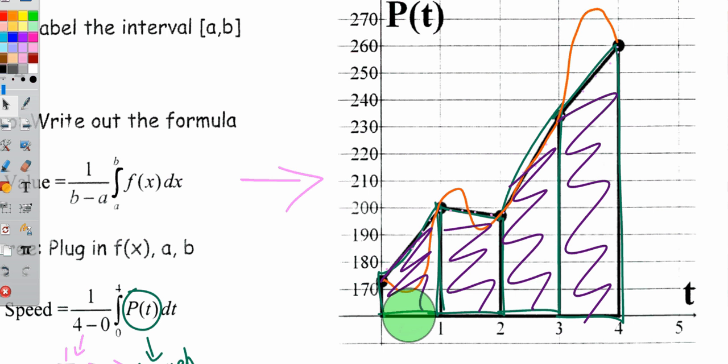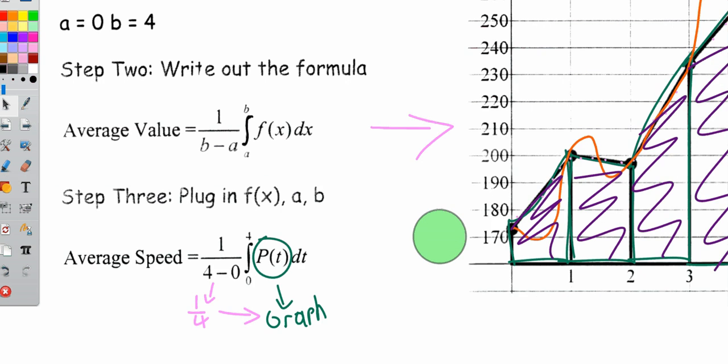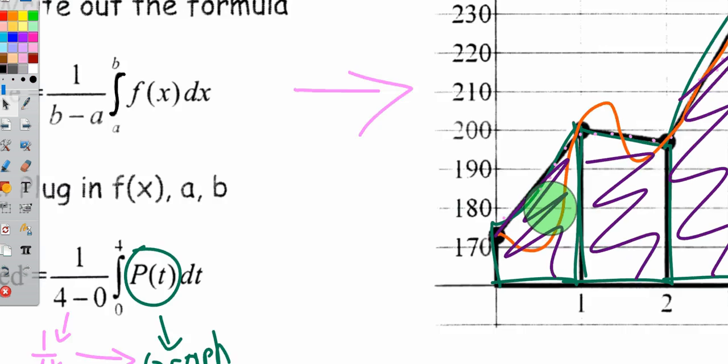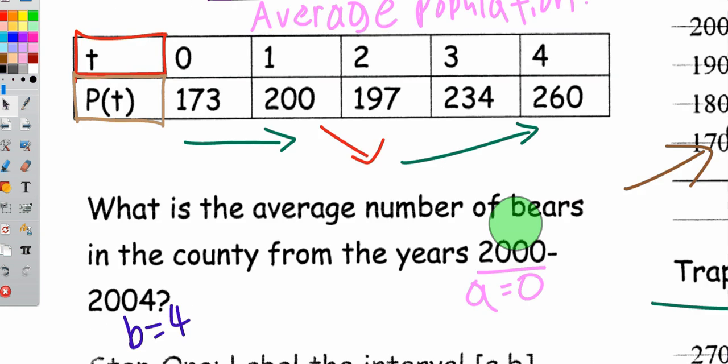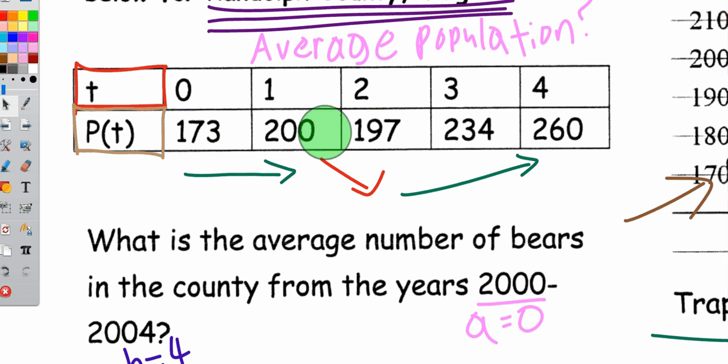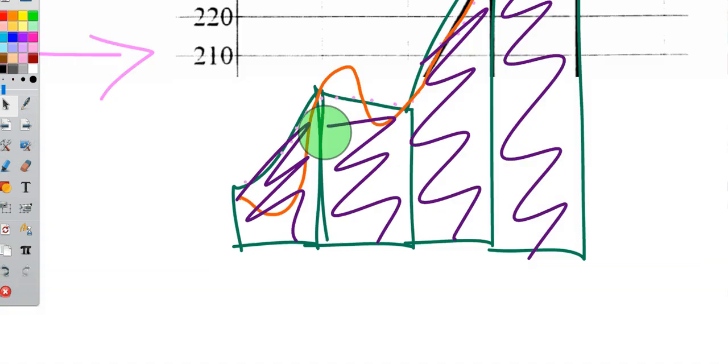For example, the first one would be 1/2 times the base times h1 plus h2. So it'd be 1/2 times 1, which is 1/2, times this height plus this height. So it would be 1/2 times 173 plus 200. That's going to give us the area of the first trapezoid, and so on and so forth.